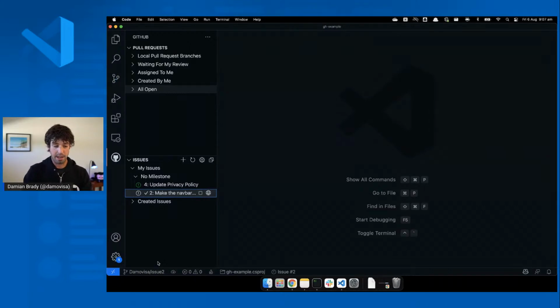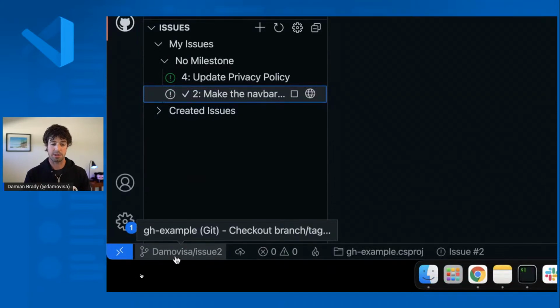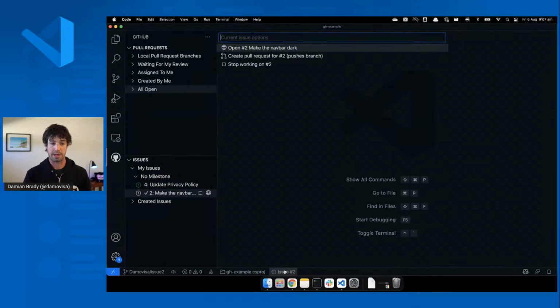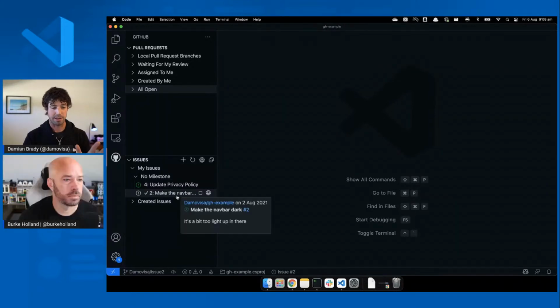You can see right away down here, we've changed branches. So it's created a new branch for me called issue 2. And it says, look, I'm linked to this issue number 2. So I'm doing that work now. If I click on that issue number 2, I've got a bunch of options that Visual Studio has given me in the command palette, command bar, to do a bunch of things. So I can stop working. I can create a pull request, which will push the branch and then do the pull request, which is quite cool. Or I can open it in the web if I want to look at some more detail. All right, so let's start working on this.